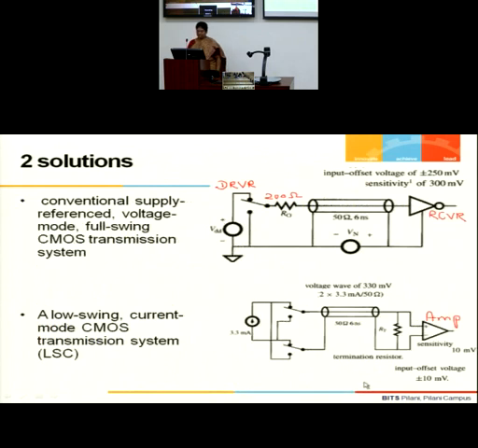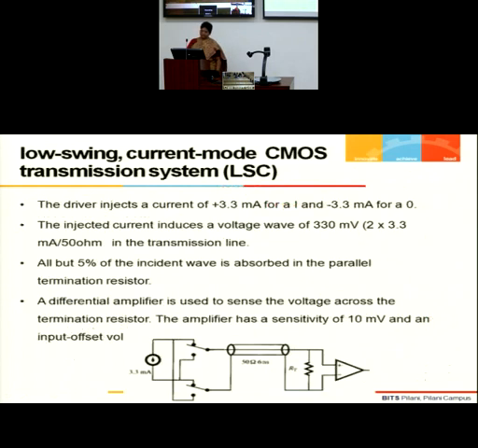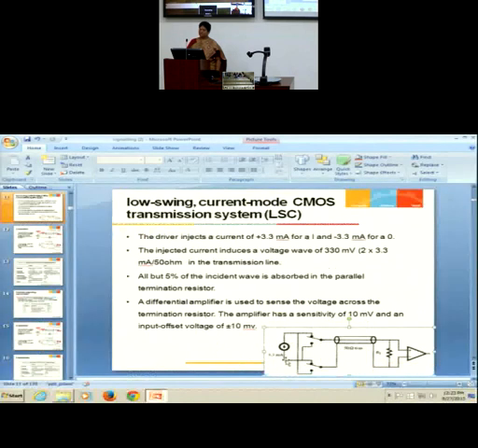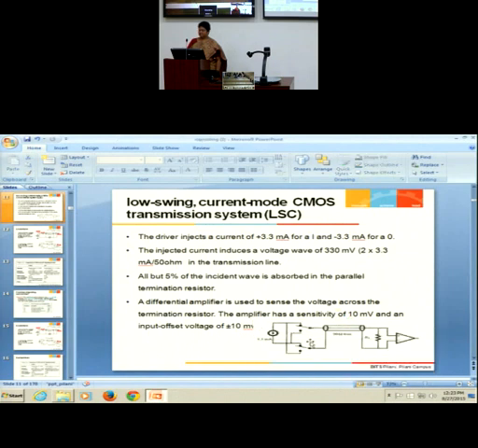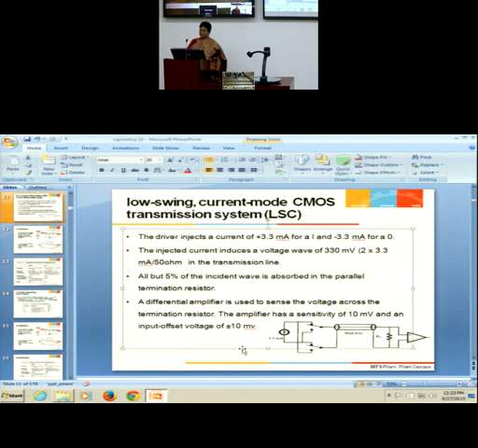The value got hidden behind a figure, so if I remove it, it will come. It's 10 millivolts. There is a requirement, or a process corner gives you an input offset voltage of plus minus 10 millivolts.